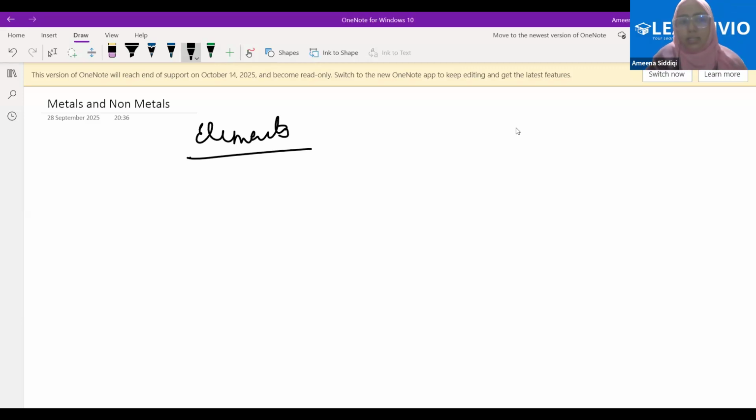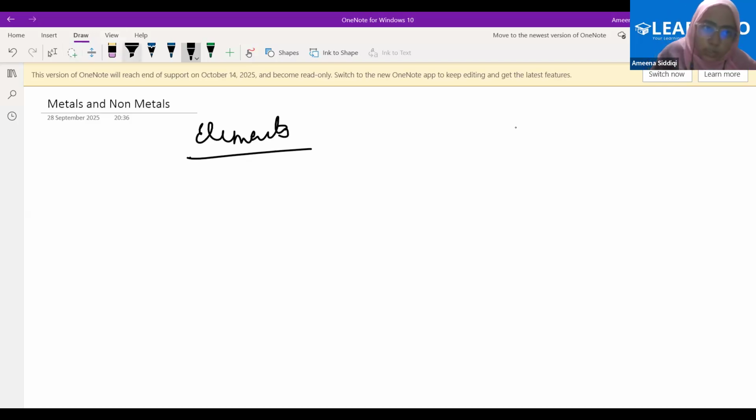But my point is, why do we have two different types of elements here, metals and non-metals? What is differentiating some of the elements into metals and some into non-metals? In class 9, we learned that certain elements have certain properties and we call them metals. Other elements do not have those properties, therefore we call them non-metals. But my question is, why do metals have certain properties and why do non-metals not have them?